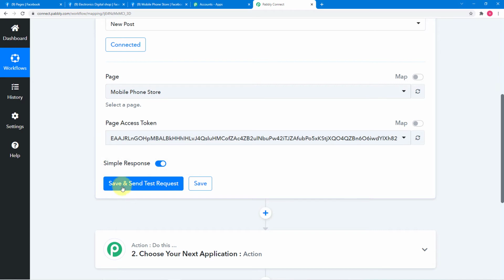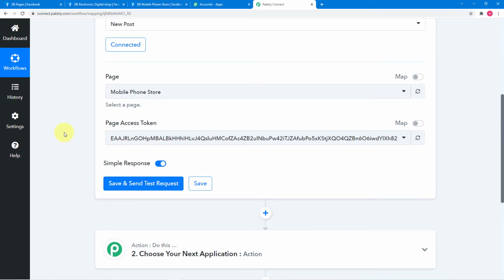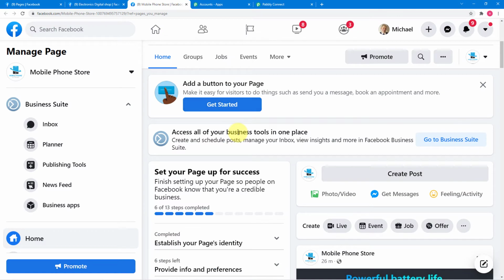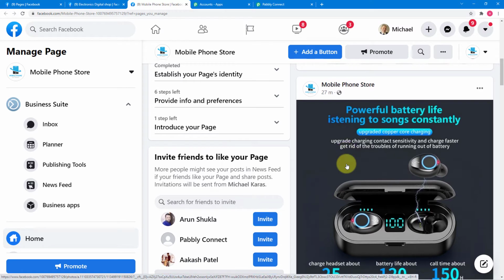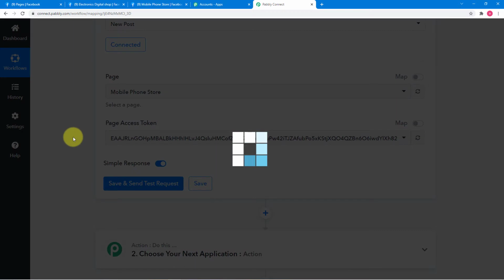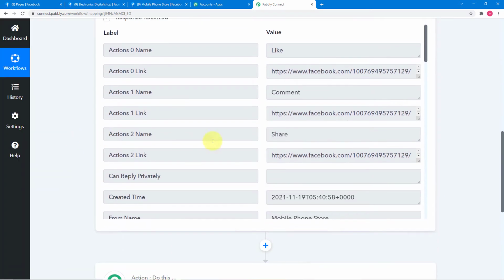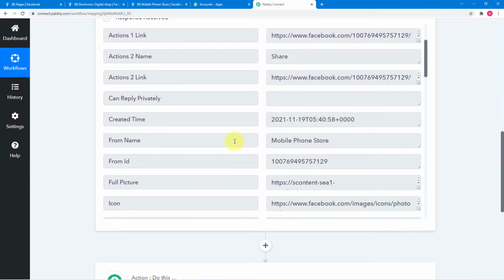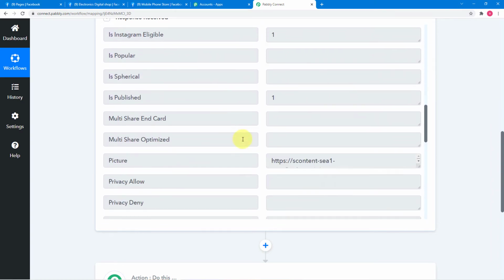Okay, now when I click here on save and send test request, it will capture the most recent post that we have posted here in our page, this one. Okay, so this is the post that we have recently posted. This is the photo. Okay, so let me click here on save and send test request, and you can see the data of this post, this photo is here in Pabbly Connect like this. You can see it is showing mobile phone store, the page's name, and here it will show you all other details too.